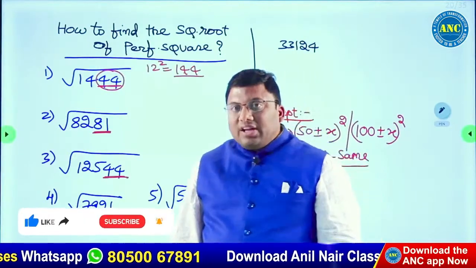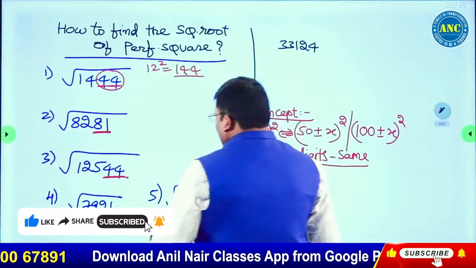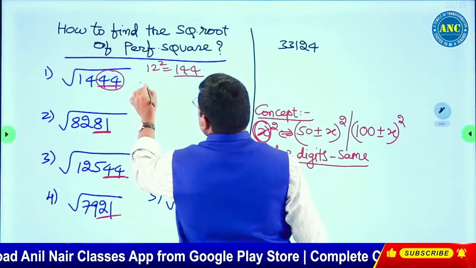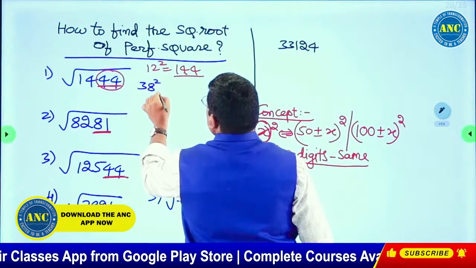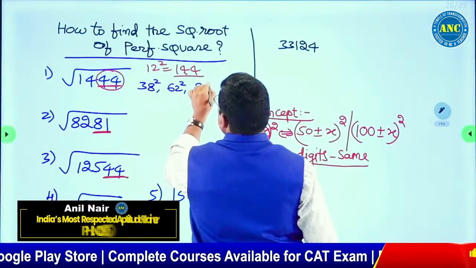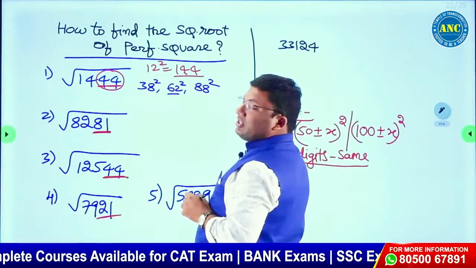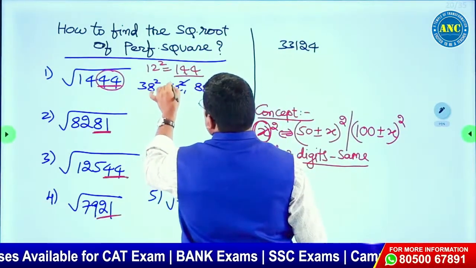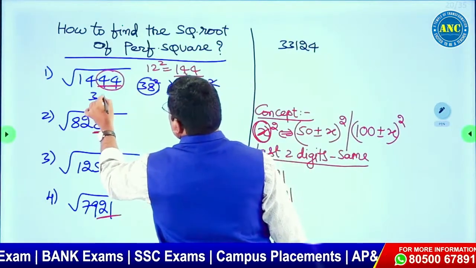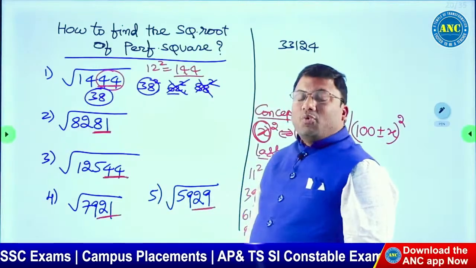What is the smallest natural number on square, it will end with 44? 12 square, it is ending with 44. 50 minus 12 will give you 38, 50 plus 12 will give you 62, 100 minus 12 will give you 88. 62 square is greater than 60 square. 60 square is 3600. So the only option is 38. Answer for this question is 38.